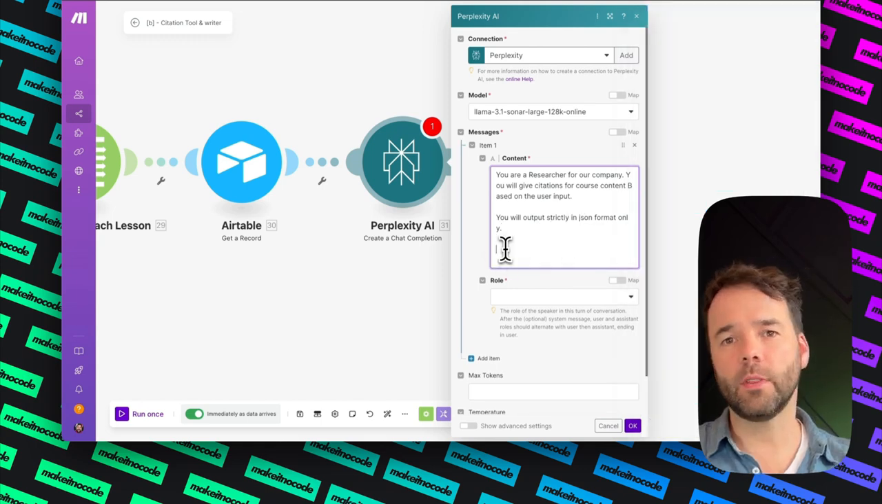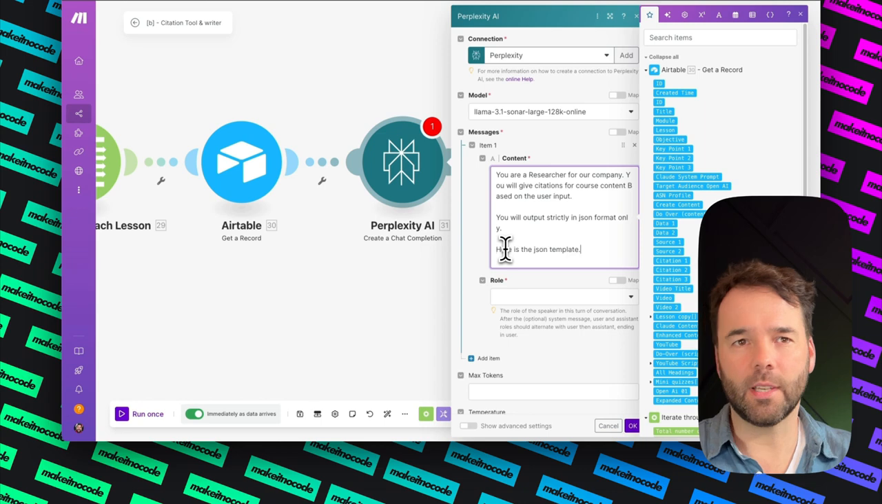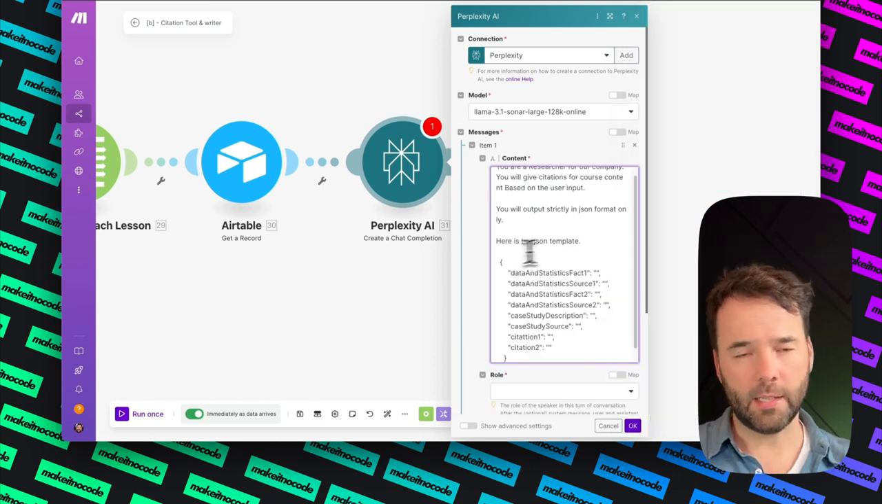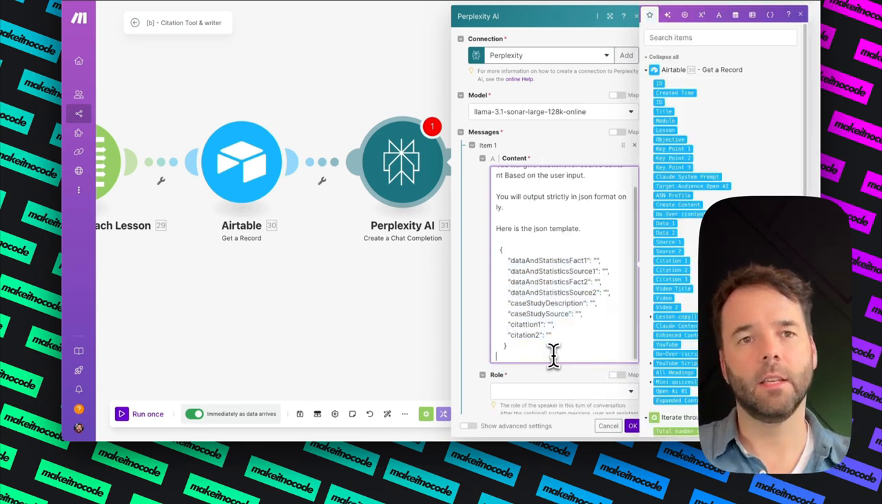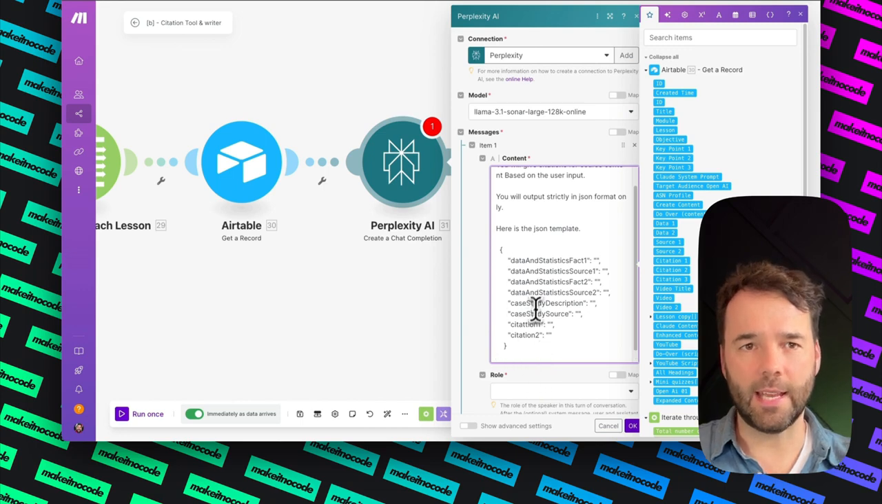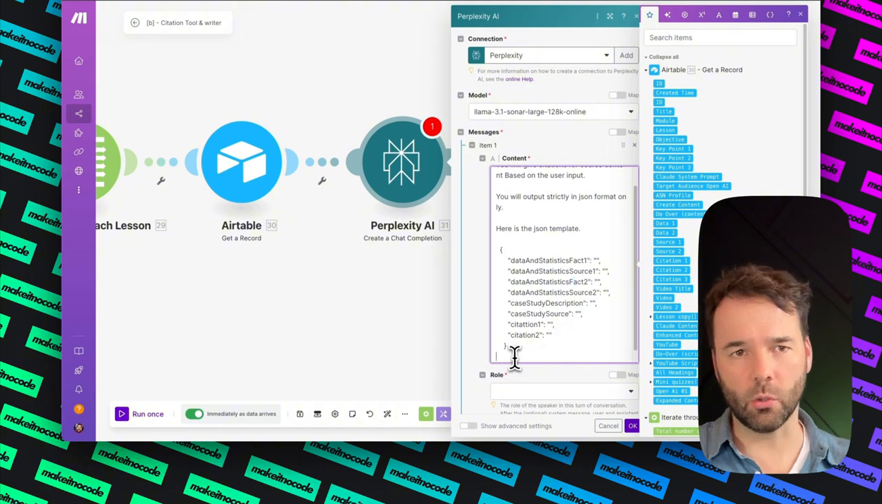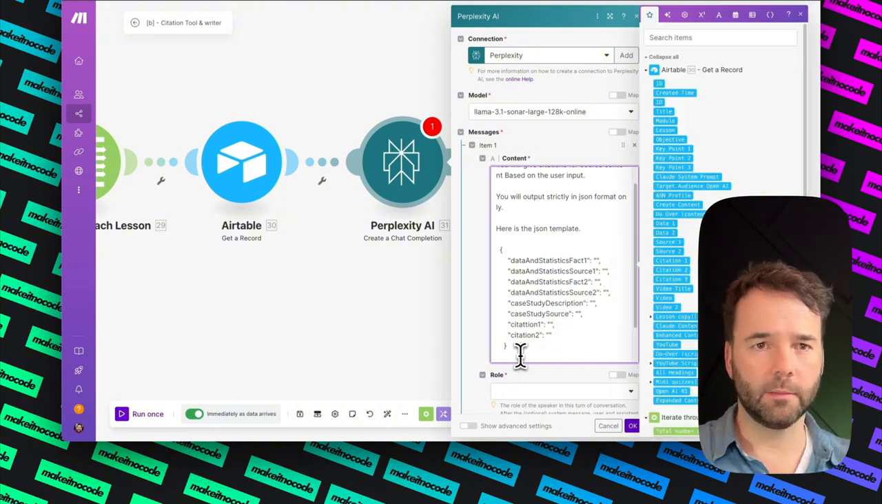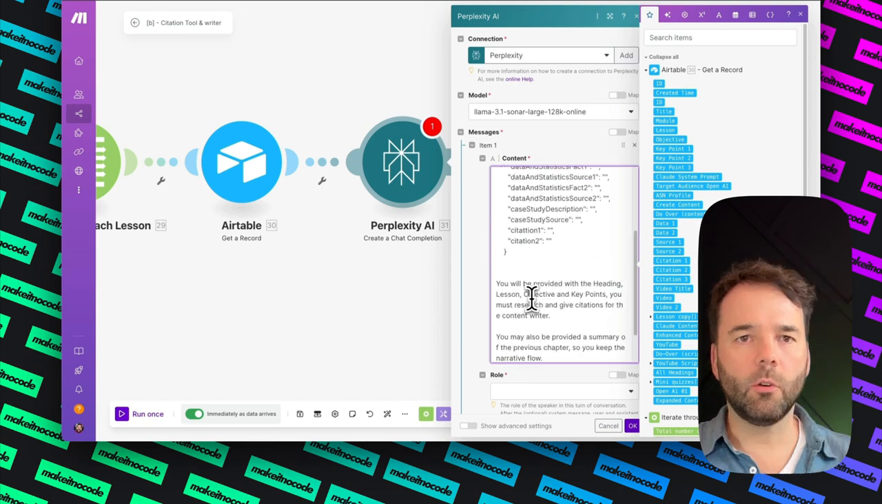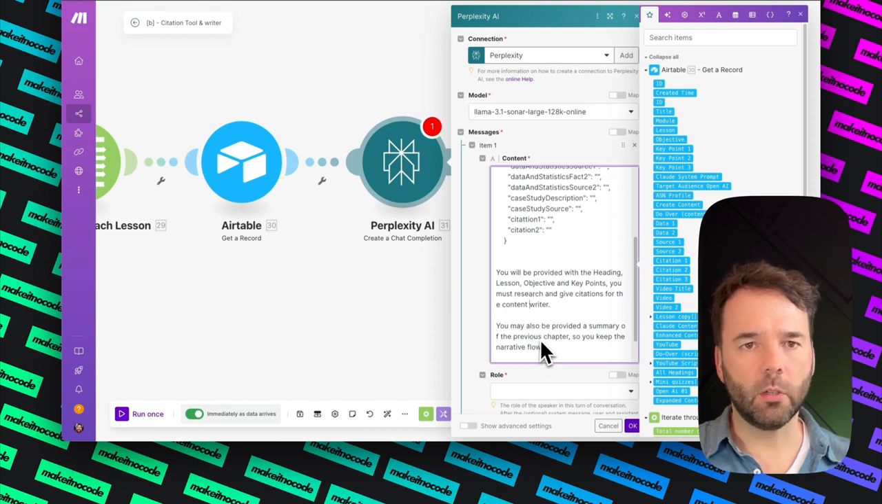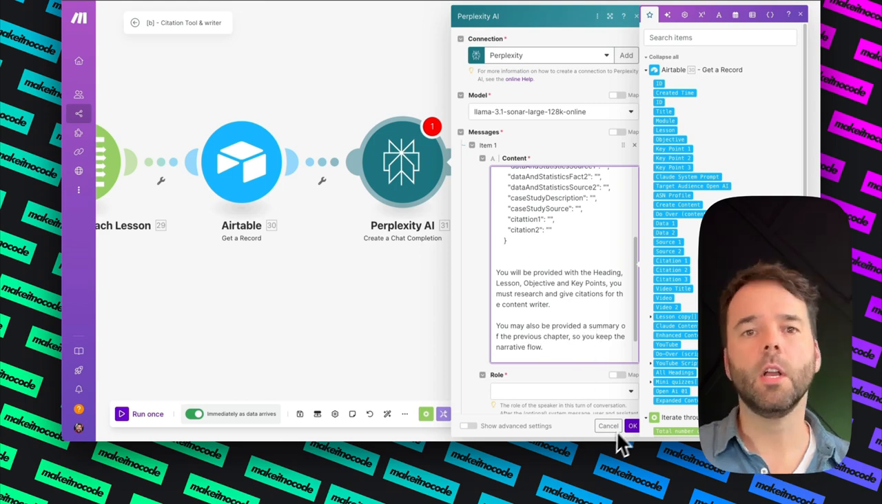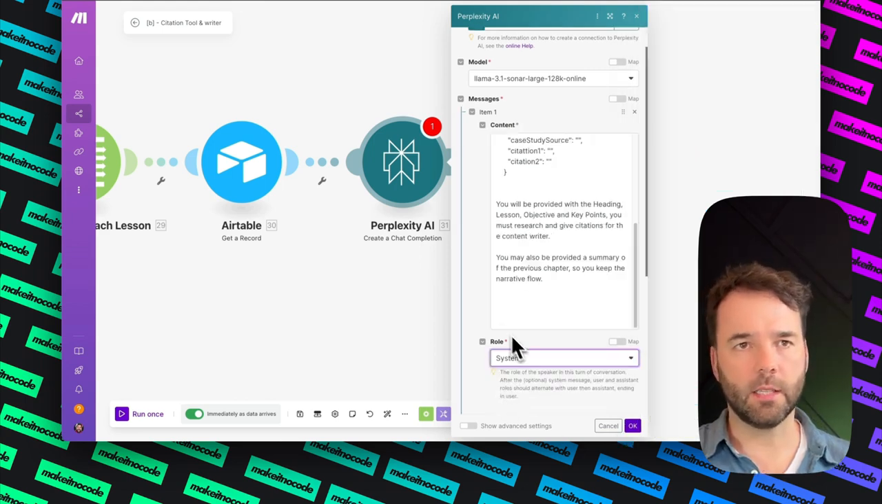And then I want to give Perplexity a template, and it has to adhere to this template I've given it here. It's going for fact sources, description, and the source. I have a last bit that I'll just type out now. You'll be provided with the heading, lesson, objective, key points. You must research and give the citation for each of the content writer. You must also be provided a summary of the previous chapter, so keep the narration flow. Then I'm going to add this as a system message.